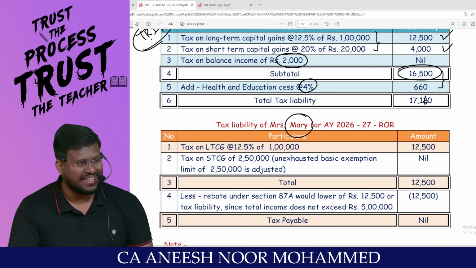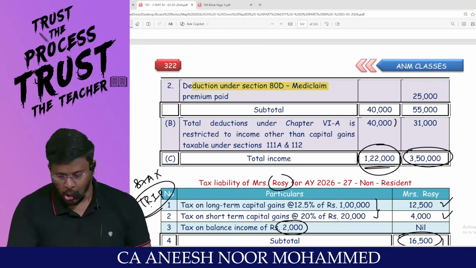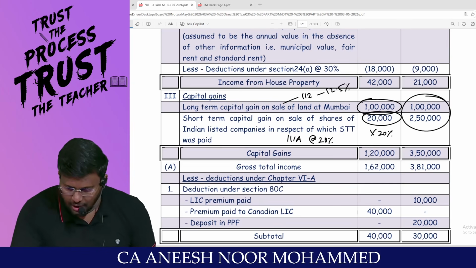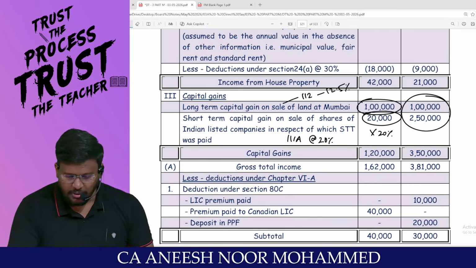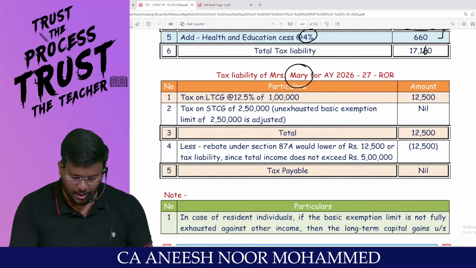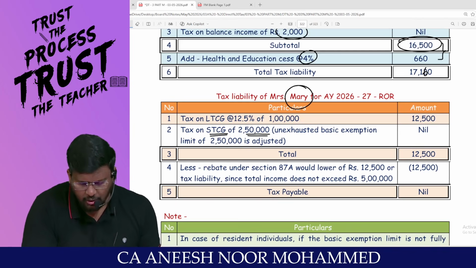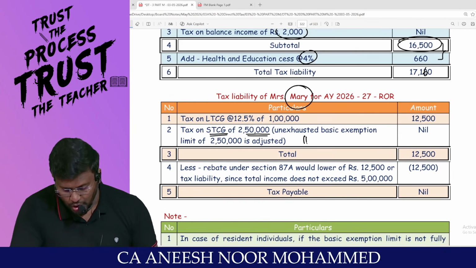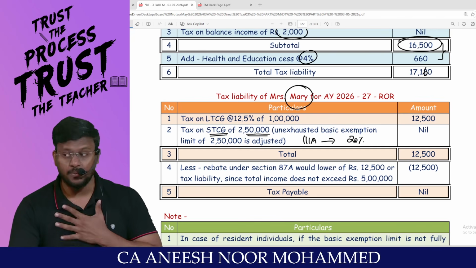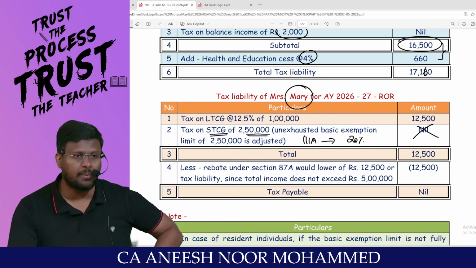Tax liability of Mrs. Mary. Mary is a resident and ordinarily resident. What is the taxable income? 3,50,000, which is fully capital gain. Sir, she is having long-term capital gain 1 lakh and short-term capital gain covered under 111A 2,50,000. What is the basic exemption limit applicable to her? 2 lakh. That 2,50,000 short-term capital gain is adjusted because that short-term capital gain is covered under 111A, which will be taxable at 20%. It's better to knock off the basic exemption limit against higher rate of tax. So short-term capital gain becomes 0.